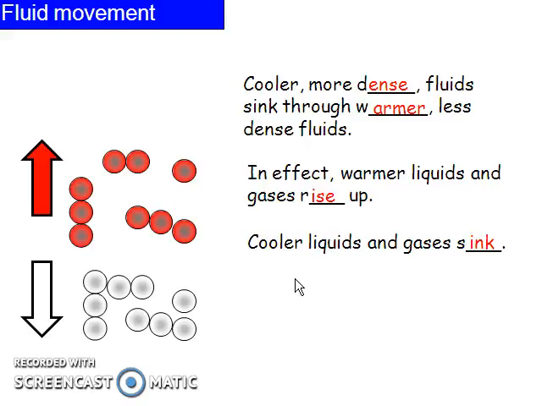When the gas gets heated, it becomes less dense and goes up, and that place is occupied by the denser gas from the surrounding of the room. If you look at the slide, you will see the cooler fluid is more dense, and the warmer fluid is less dense.